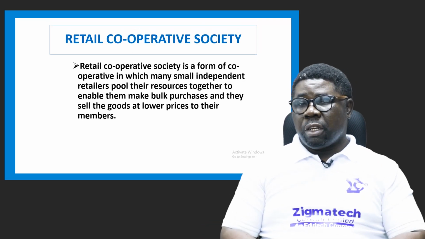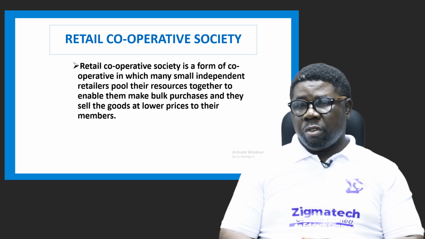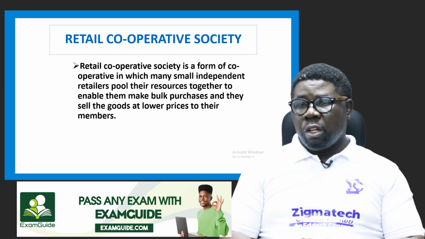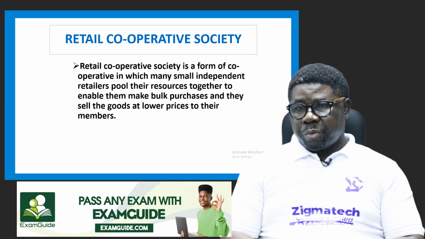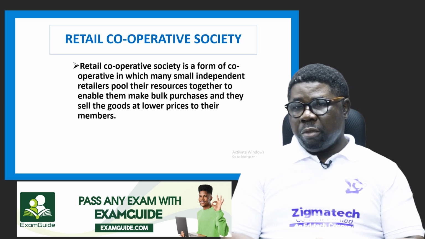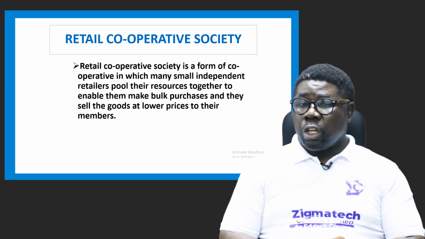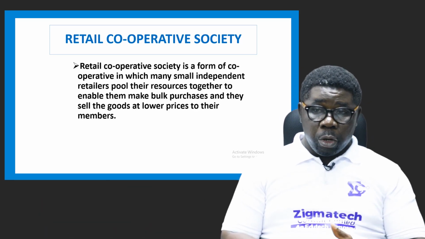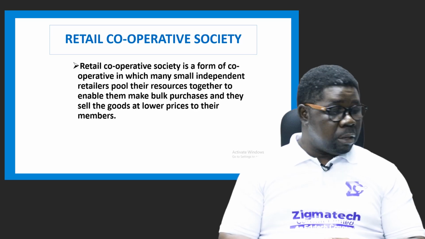So retail cooperative society is another one. This is a form of cooperative society in which many small independent retailers pool their resources together to enable them make bulk purchases, and then they sell the goods at lower prices to their members, okay?